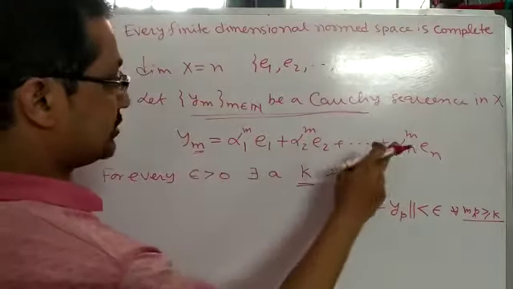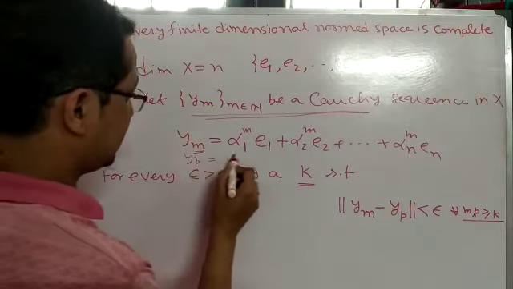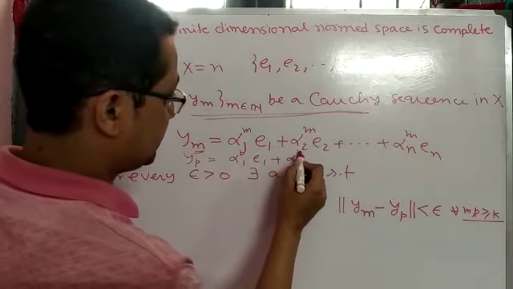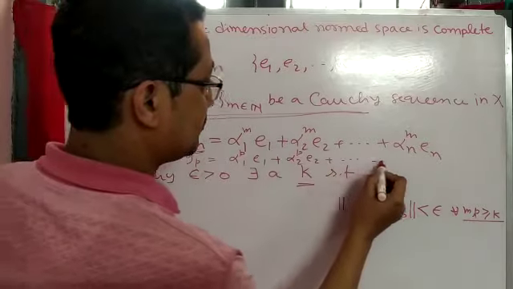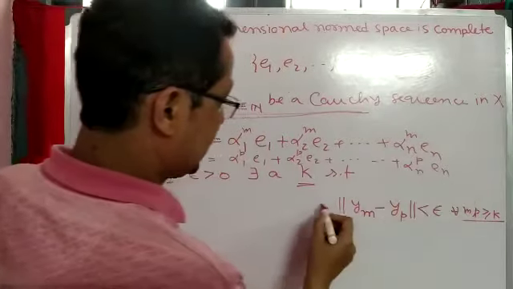Now y_m is equal to this, so y_p is nothing but alpha 1 to the power p e1, alpha 2 to the power p e2 and up to alpha n to the power p en. So take the difference.